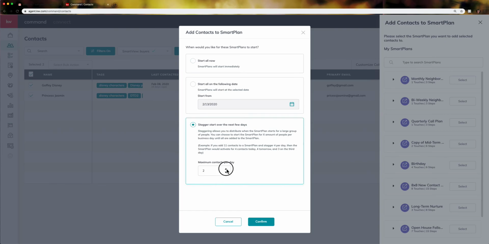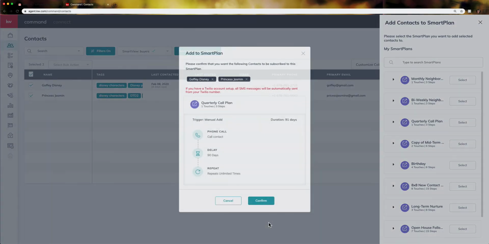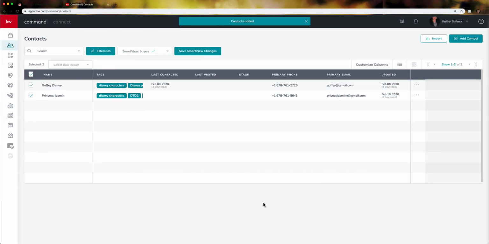Okay, so if I click on that, I can say yes, I want to add 2 contacts a day. I think they're actually editing this so you can have more, if you want to add 4, 5, or 6, something like that, so that you can follow up with them. Then I can just hit confirm. It's also going to show me exactly who I'm adding and the steps that I have added them to. I hit confirm, and now they have been added to a Smart Plan.